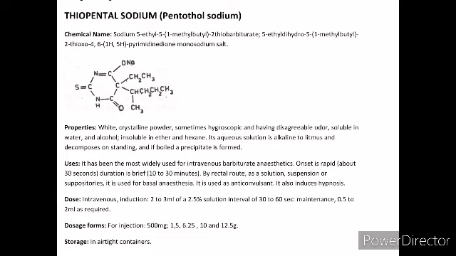Used for basal anesthesia, and is also used as anticonvulsant and induces hypnosis. The dosage: IV injection 2 to 3 ml of 2.5% solution at interval of 30 to 60 seconds, and the dosage forms: injection 500 milligrams, 1, 5, 6.25, 10 and 12.5 grams.